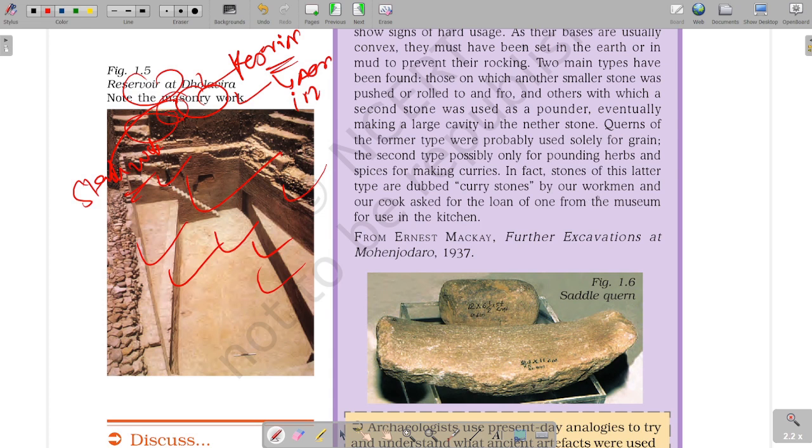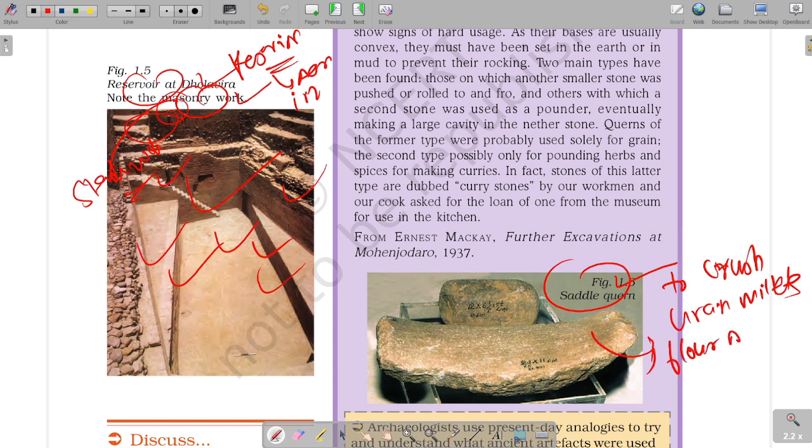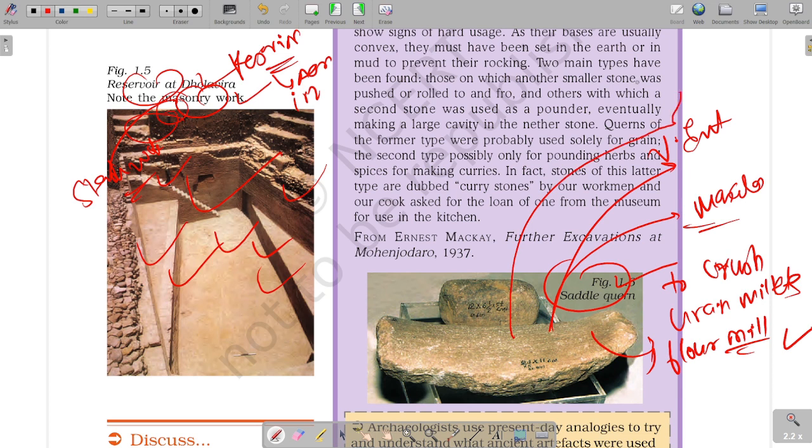This is a saddle quern, which was used to crush grains, millets, masalas, etc., like today's flour mill. This was used very extensively, and the one which is found is very much worn, that is, it was used to a great extent.